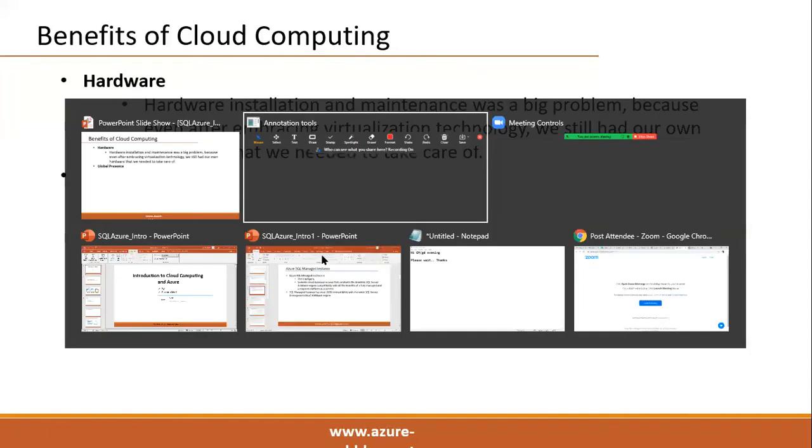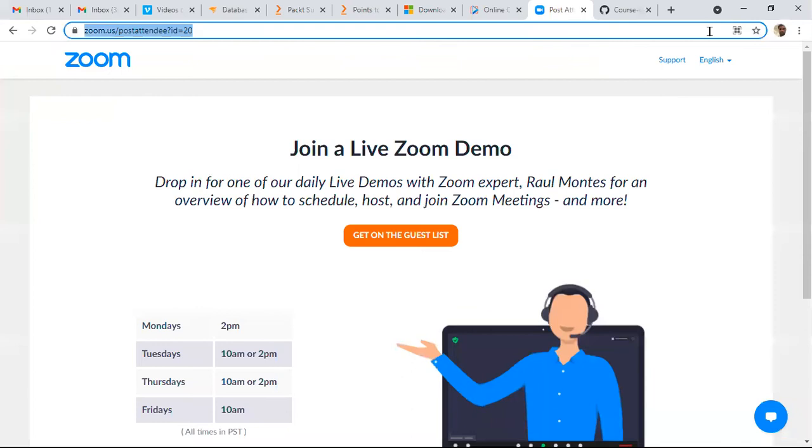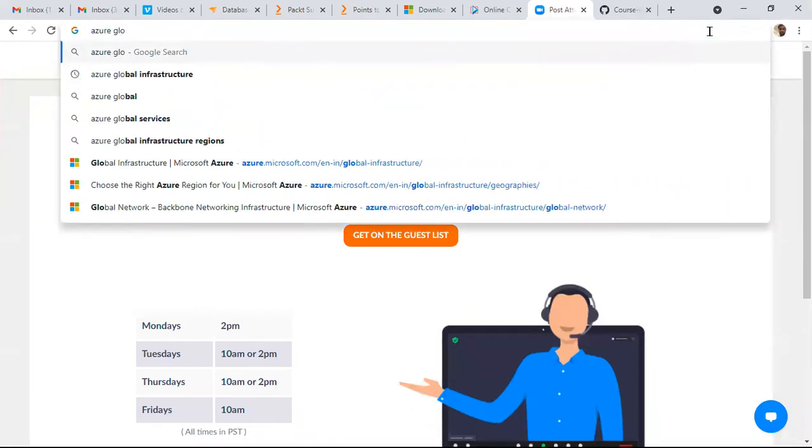Check here, if you see Microsoft Azure, the Azure Global Infrastructure.